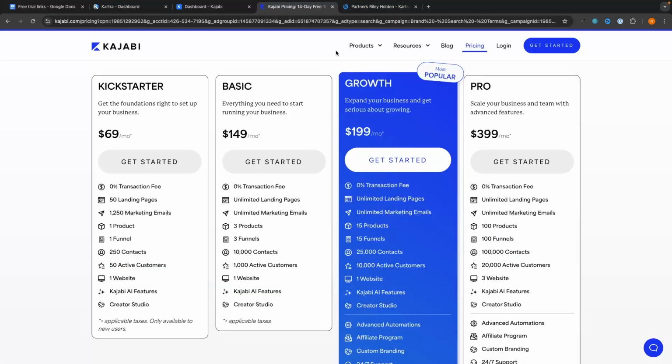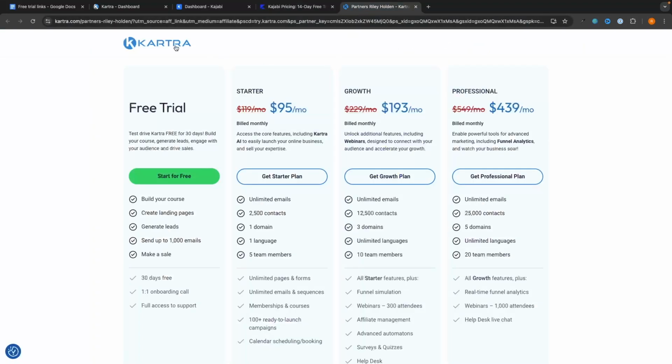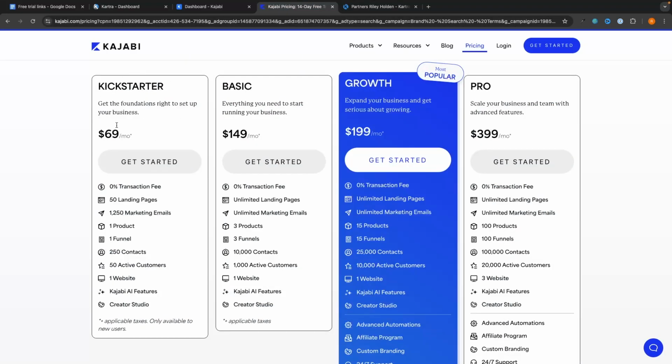Now, if we take a look at the pricing plans, the structure of these are very different for both of these tools. The first thing to mention is if you are just looking for the cheapest option possible, then Kajabi is going to be the best option. We have this Kickstarter plan right here, which is $69, which even when we compare this to Kartra with this added discount, this is $30 cheaper.